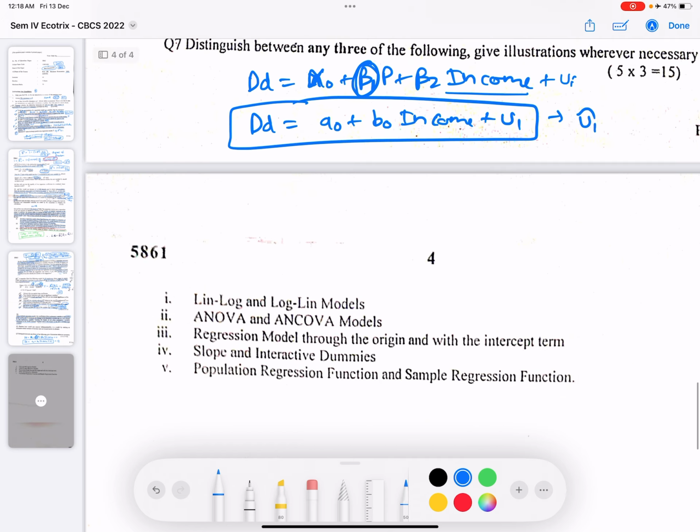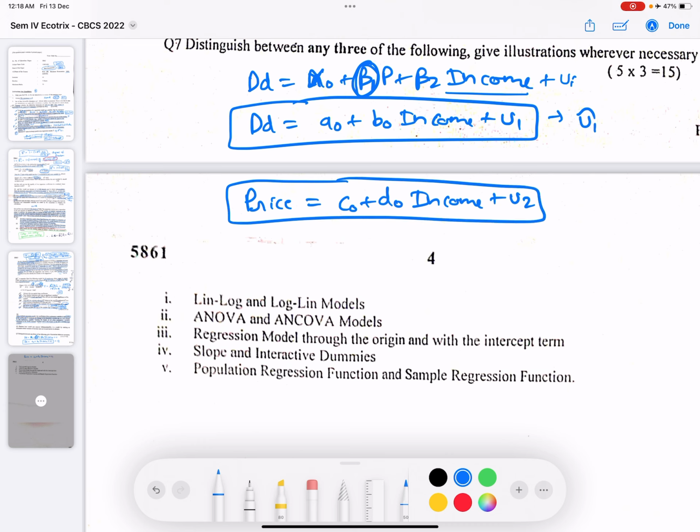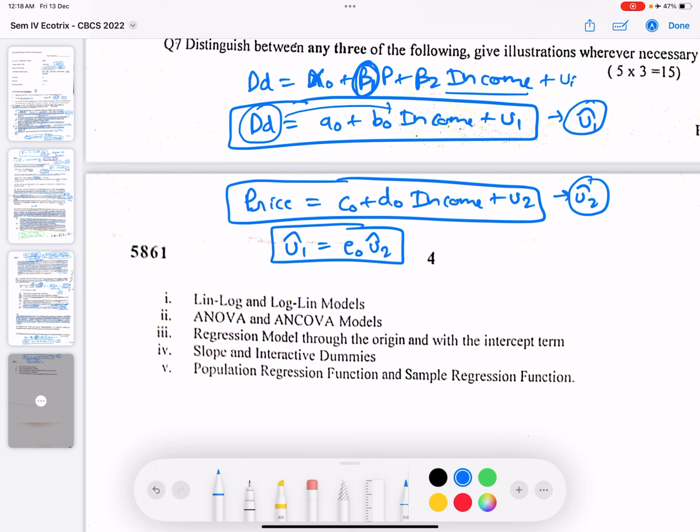Now we'll regress price on, suppose, c naught plus d naught income plus U2. With the help of this, we'll get U2 hat. Now we'll regress U1 hat on, suppose, e naught U2 hat. So basically the impact of income can be isolated in this case, because demand is a function of income, we are regressing it, and price is a function of income.